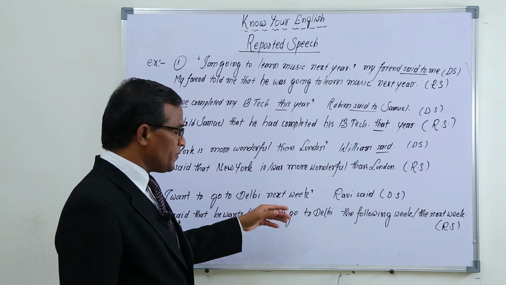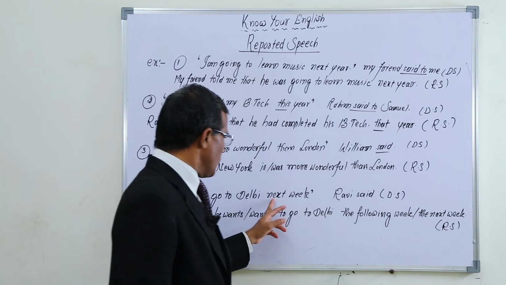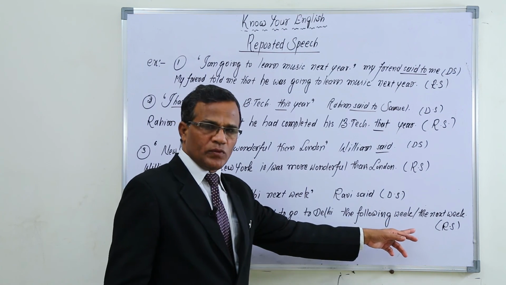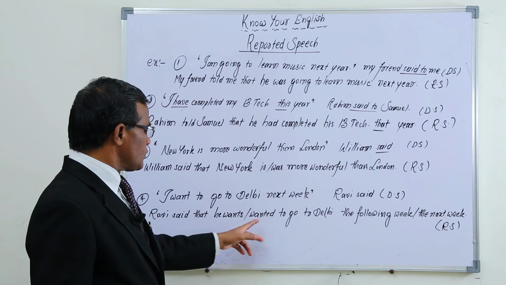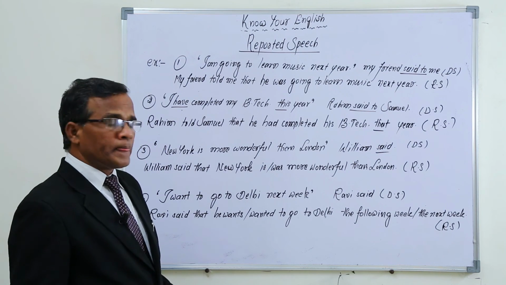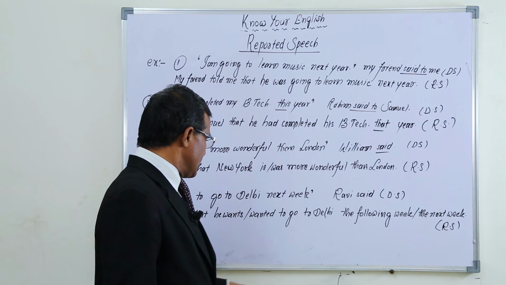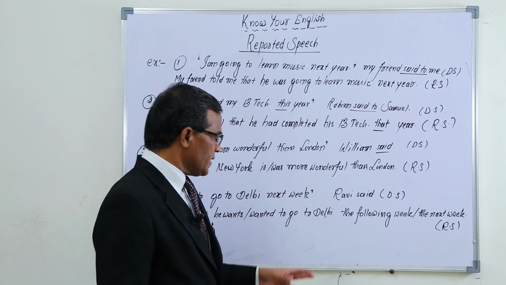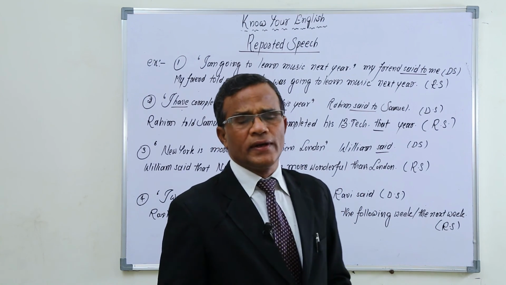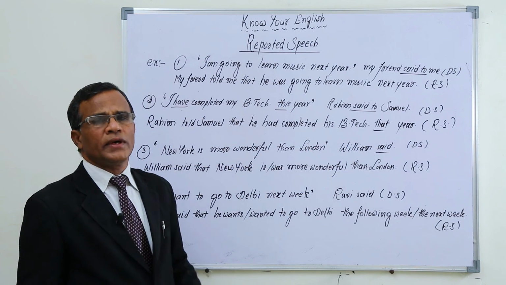Because if in the same week only we are reporting it, then we can use the same "next week." After one week has passed, if we report it to others, then we use "the following week." Here two options are there. Here also, as the sentence is up to date, without the situation changing, we can have two options. So Ravi said that he wants to go to Delhi. Ravi said that he wanted to go to Delhi the following week or the next week. So in this way, according to the situation, we have to transform the sentences from direct to reported speech.